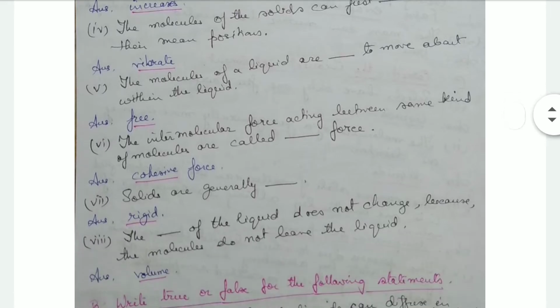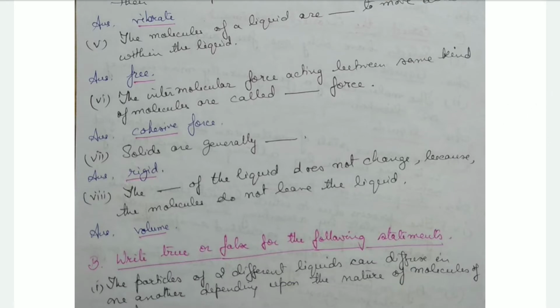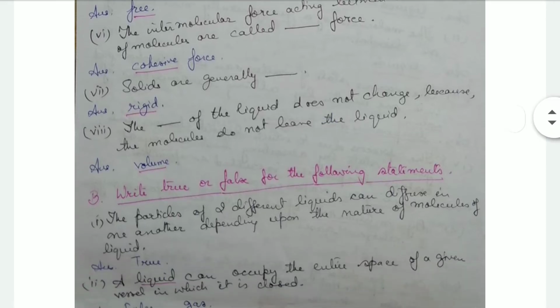The molecules of a liquid are free to move about within the liquid. Within the liquid, they can move about freely. Okay, the intermolecular force acting between the same kind of molecules is called cohesive force. And the intermolecular force acting between different kinds of molecules is adhesive force. Now solids are generally rigid. The volume of a liquid does not change because the molecules do not leave the liquid.